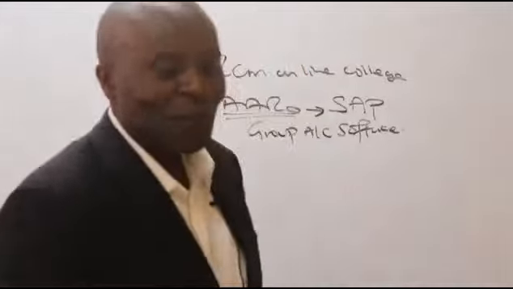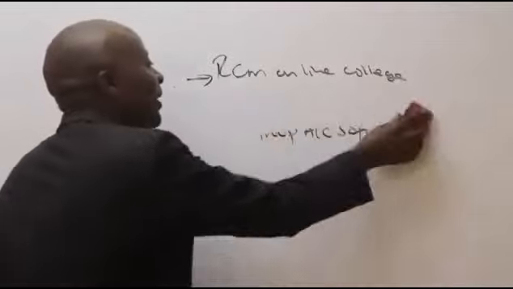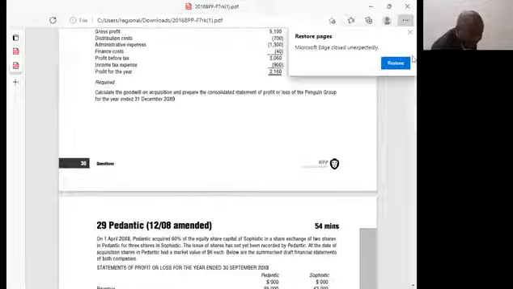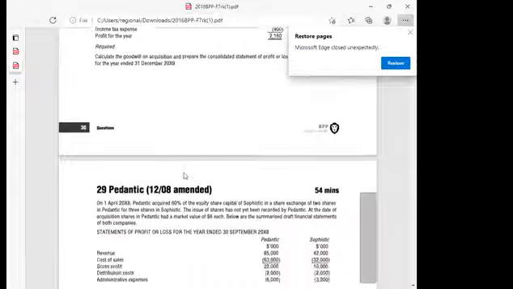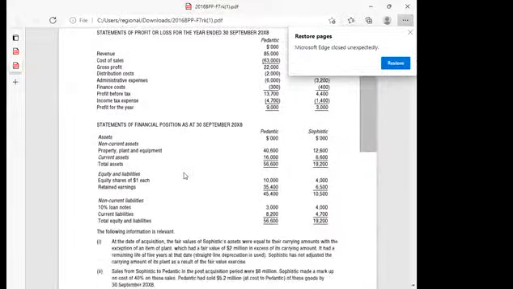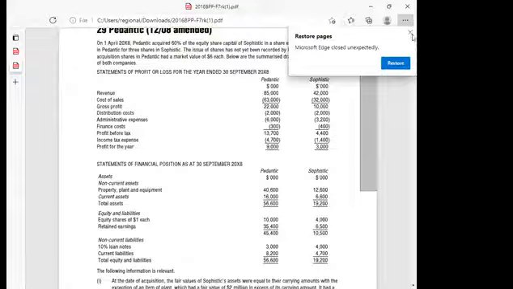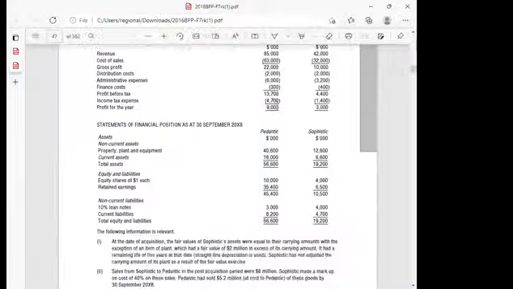Great. Ladies and gentlemen, here we are. So allow me to introduce today's lesson by projecting some question. This is the question that I would want us to do today. It's called Pedantic. This is an ACCA question, which is a serious question. And of course, as you know, at times your examiners steal questions from ACCA. You can never go wrong by doing this ACCA question.